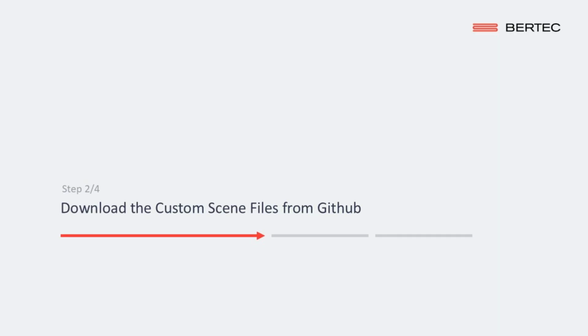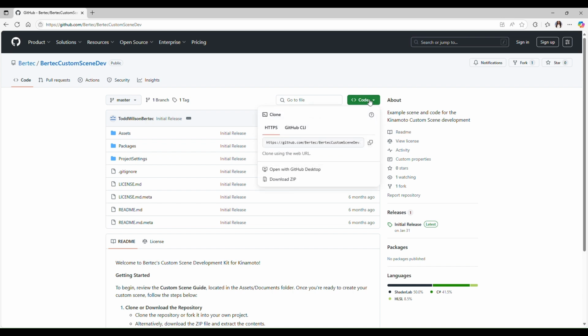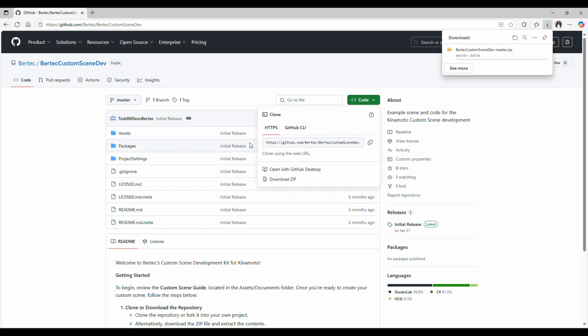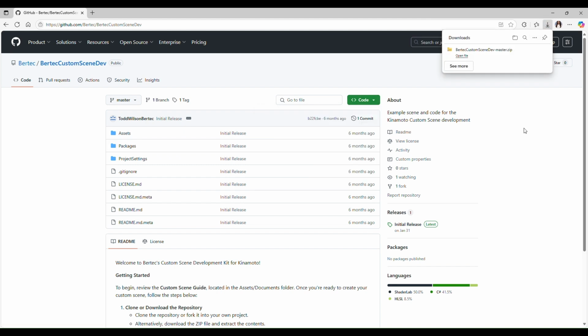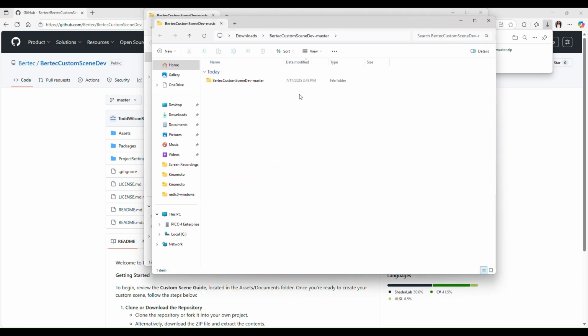Step 2. Download the custom scene files from GitHub. In the Bertec GitHub page, select the custom scene package for your system by clicking the Code button and selecting the Download Zip option. Once the files are downloaded, open the zip file and extract them.